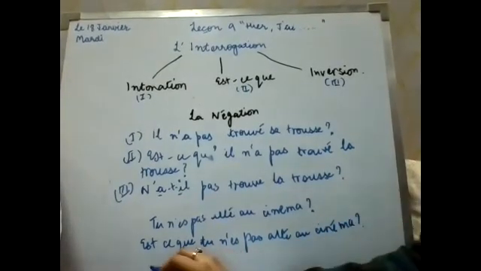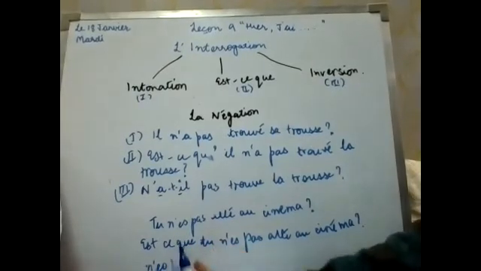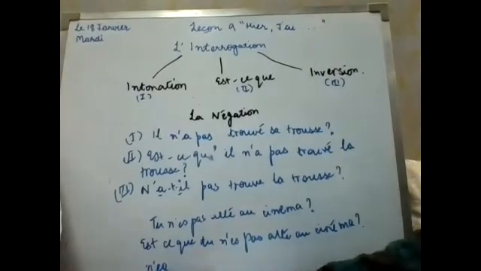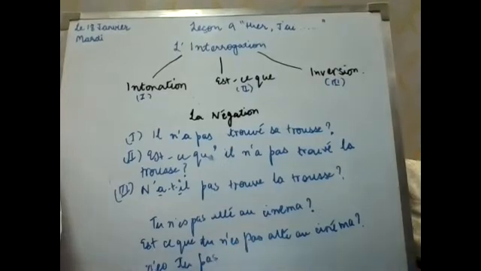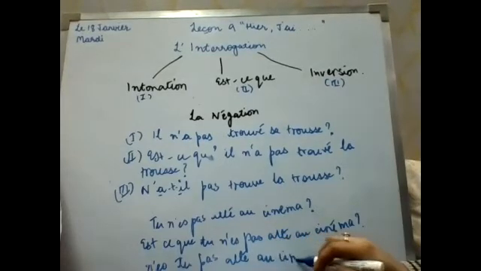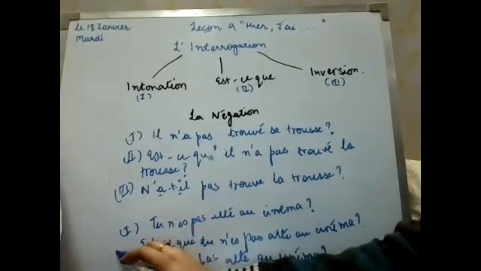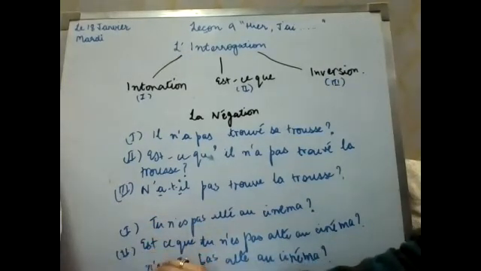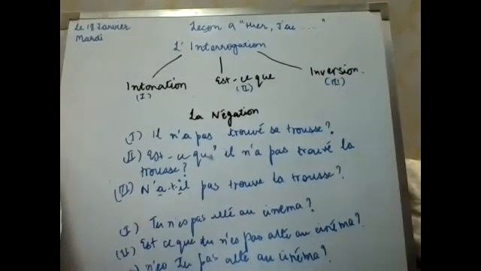And your third form will be n'es-tu pas allé au cinéma? First of all the negation will be there, then the auxiliary verb, then the subject, and then pas. So this way we are going to do negation in interrogation. This is your first form, second form, and third form of negative interrogation. I hope it is clear to you all.